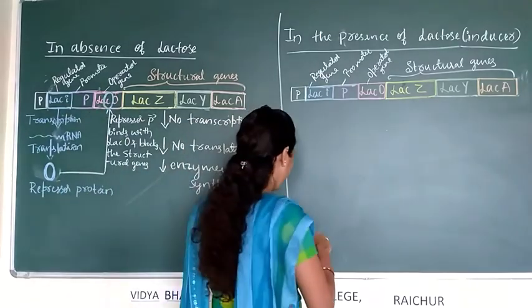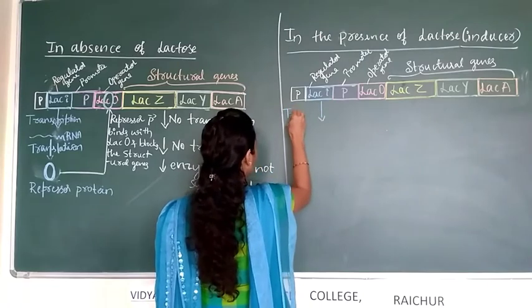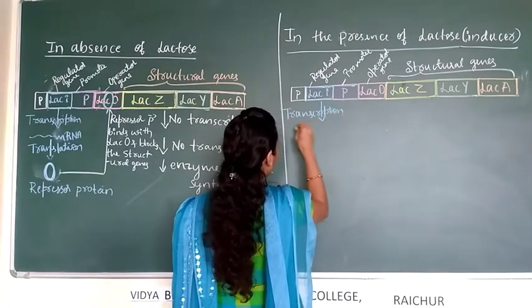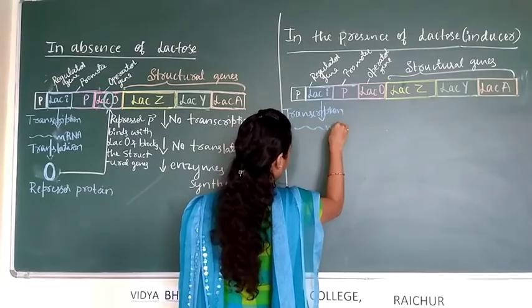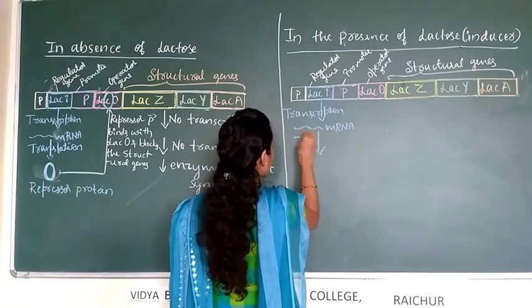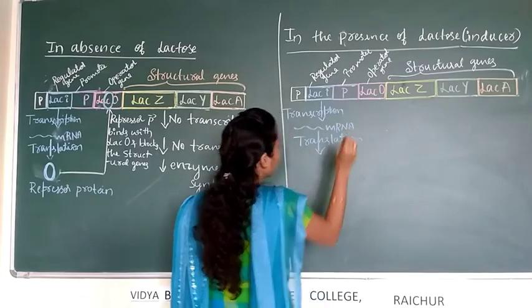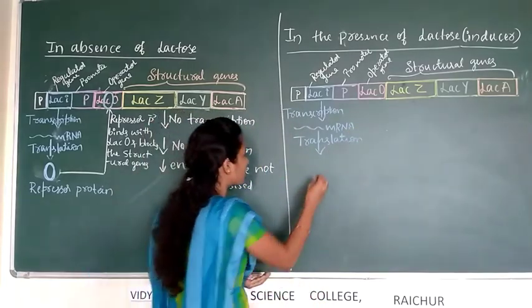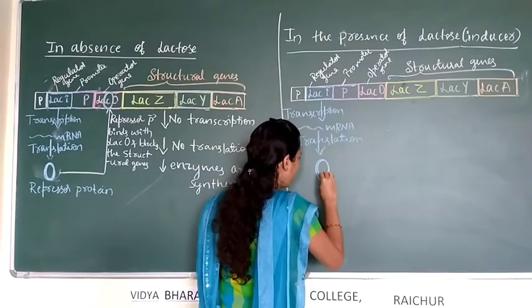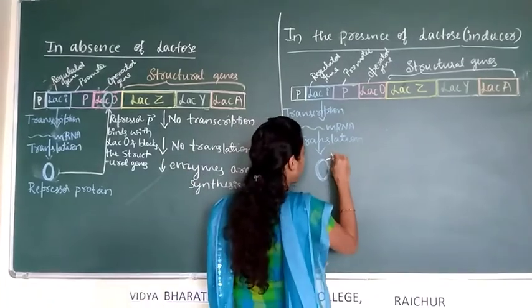Here the regulator gene undergoes transcription that produces mRNA, and this mRNA undergoes translation and produces the repressor protein, or the suppressor protein.